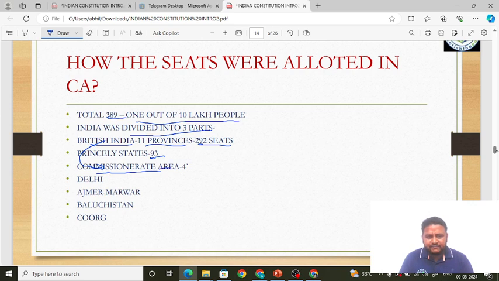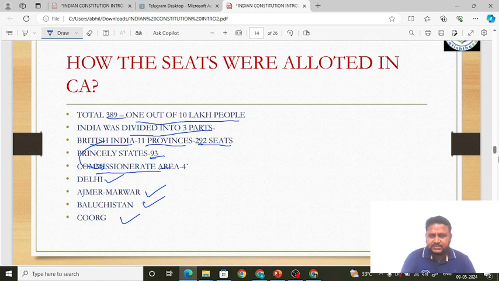Which are these commissionerate areas, friends? That is also very important. One was Delhi, next was Ajmer-Merwara, that is in Rajasthan, next is Baluchistan, next is Coorg, this is in Karnataka. Okay, these were the 4 commissionerate areas. They can be asked in the examination. This has actually been asked in the SSC CHSL examination, friends. So very important, friends. Please pay attention.